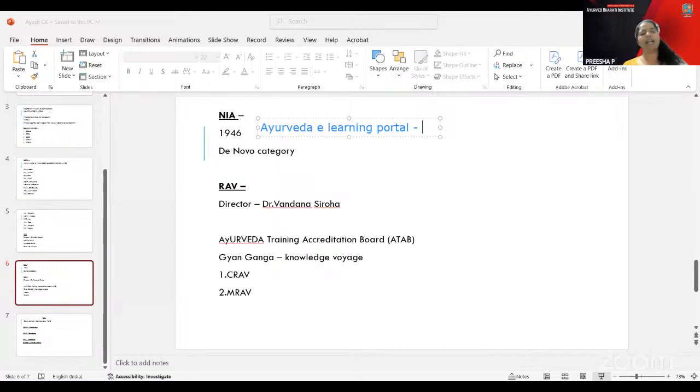And also the Health Information System initiatives are there, like the AHMIS portal, the Namaste portal, the Ayush Suraksha portal and the e-Aushadhi portal. So I will mention the AHMIS portal, and you have the Namaste portal, and then you have the Ayush Suraksha portal.